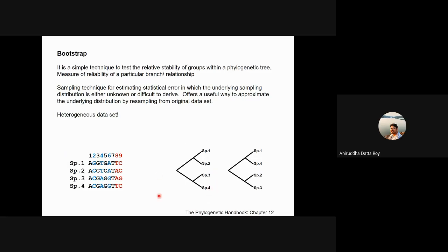Any ideas? My question was, if you go to the field again and collect the same species 1, 2, 3, and 4 and build another data set of the same gene, will you get the same relationship?